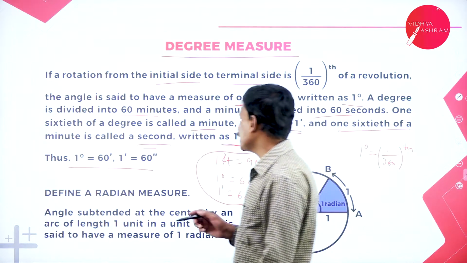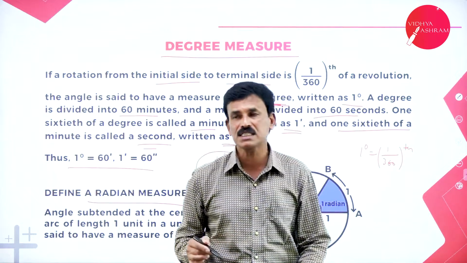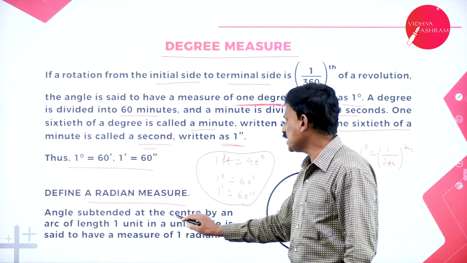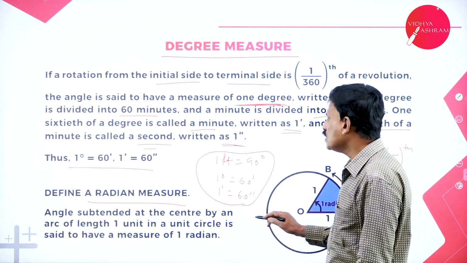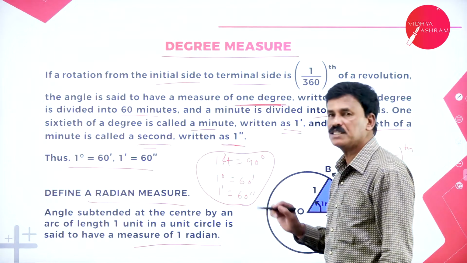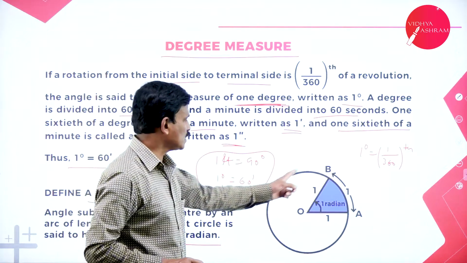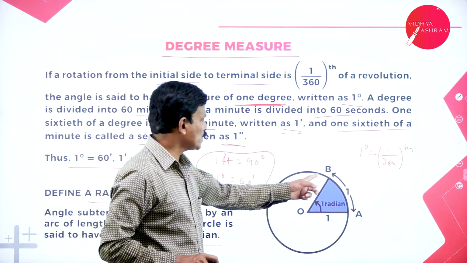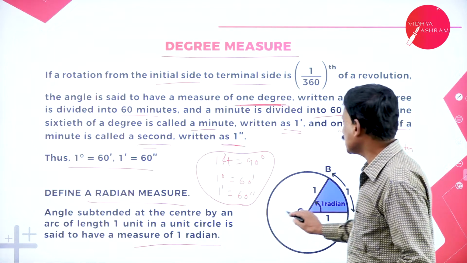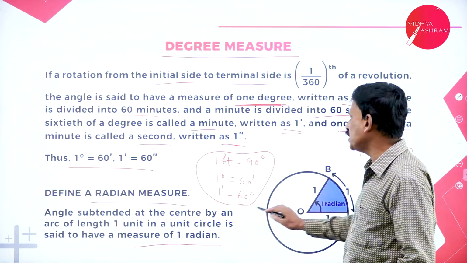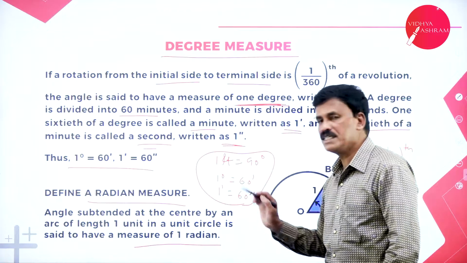Now let us define a radian measure. A radian is an angle subtended at the center of a circle. An angle subtended at the center by an arc of length 1 unit in a unit circle is said to have a measure of 1 radian. This is a very important definition.